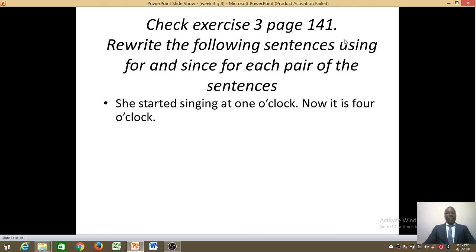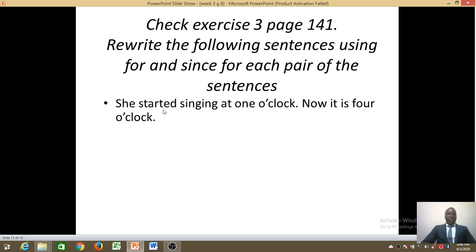Next, this exercise here, you are supposed to have done in your exercise book. It is on page 141. Remember, the book is New Progressive English Pupils Book 8, page 141, exercise 3. So you are supposed to rewrite these sentences using for and since for each pair. For each sentence, you are supposed to come up with 2 sentences. One, you must use for, and next, in number 2, you're supposed to use since.